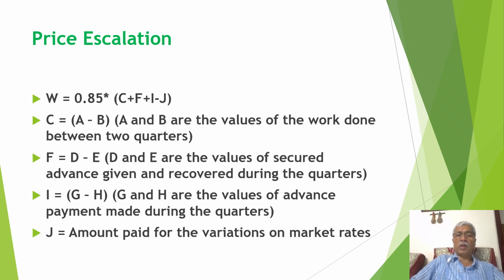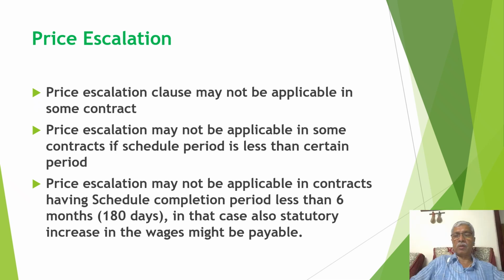You can see J is in minus because there will be no price escalation, because this is the amount of the variation for which market rates have already been adopted. And you know that market rates are adopted for the period when work is being carried out. So that's why this is deducted from the total work done, cost of the total work. So basically, if the price escalation clause is available in the contract, this will be the process of how the price escalation is calculated.